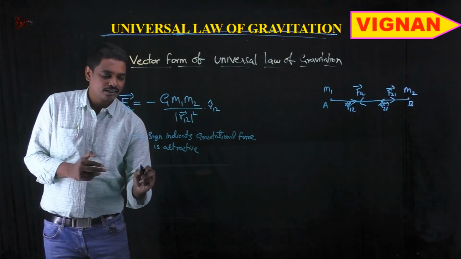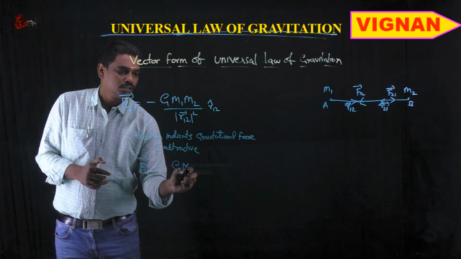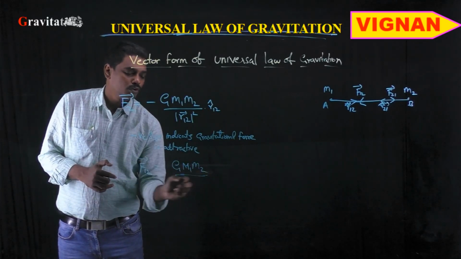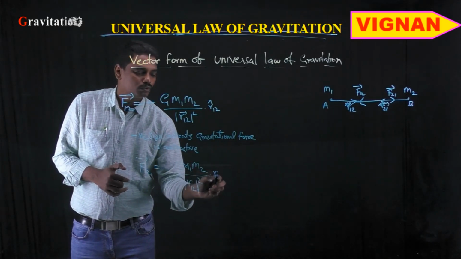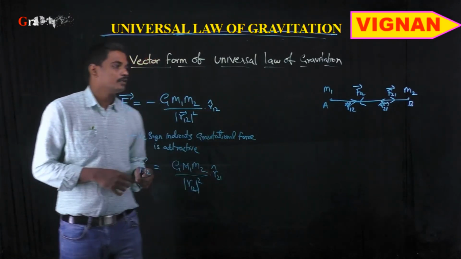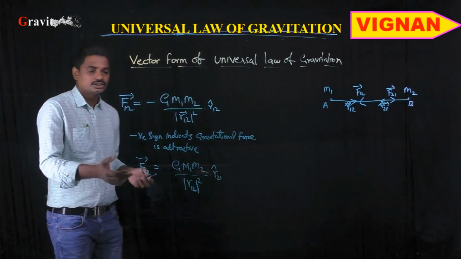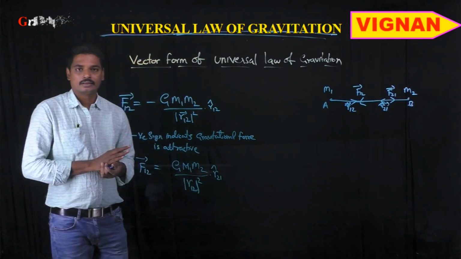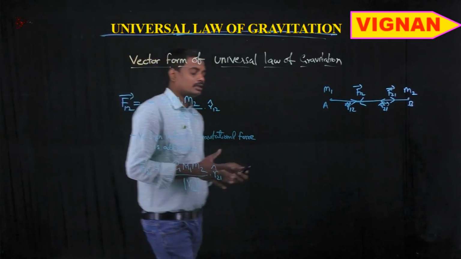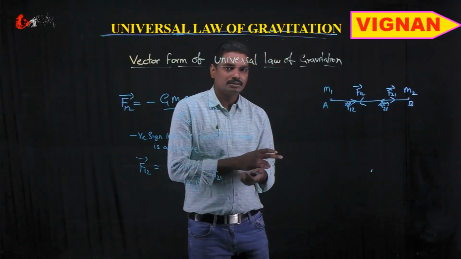So we can write it as F12 bar is equal to G m1 m2 by magnitude of r12 square into r21 cap. As r12 cap and r21 cap are in opposite directions, instead of the minus sign we are writing r21 cap, right?